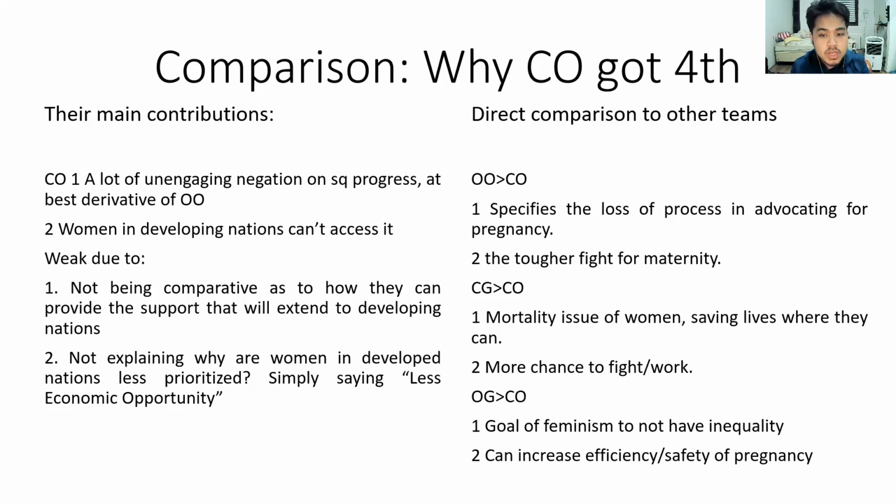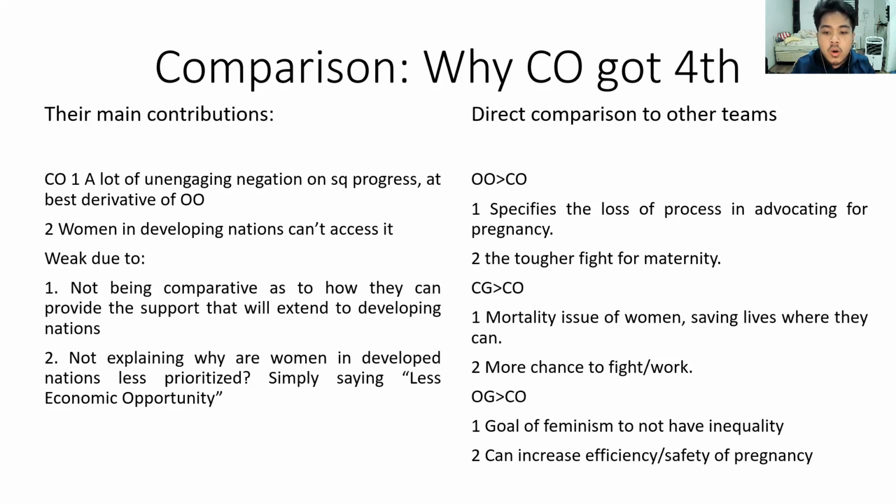CG were also able to beat CO because at least the idea of the mortality issue of women, saving lives where they can, was directly more relevant to feminist interests, and it applies both in developed and developing nations. They gave the example of how even the US has issues with this, so it's relevant anywhere. And intuitively, you can also think that mothers and children in developing nations face this issue much more. And secondly, they talked about how they can give them more chance to fight or work. I'm going to give the comparative later as to what their full contribution is, but they explained how this can translate and manifest itself into the economic or work support that closing opposition really wants to talk about.